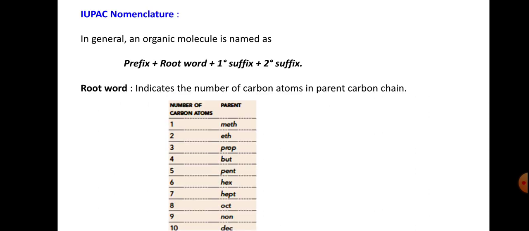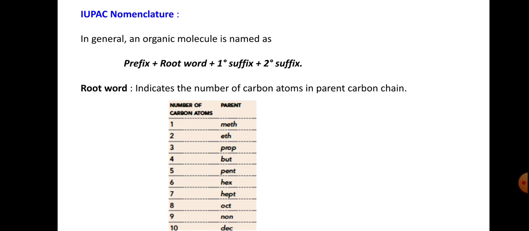And we have already learned about the root word. So here, given the IUPAC nomenclature, in general an organic molecule is named as prefix plus root word plus primary suffix plus secondary suffix. Generally the prefix is the substituents, so that may be chloro, bromo, iodo, fluoro, nitro, etc. And the root word is the number of carbons present in the carbon chain or main skeleton. So we have 1 meth, 2 eth, but, pent, hex, hept, and so on.